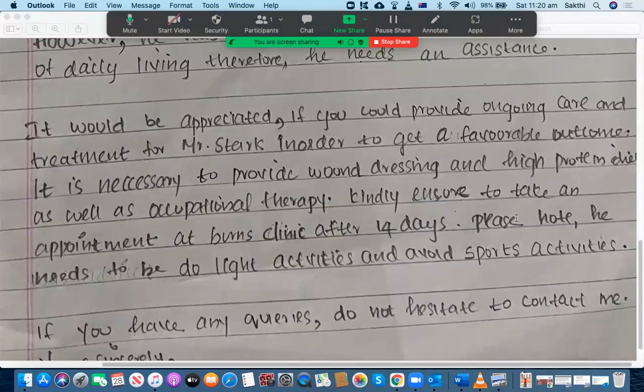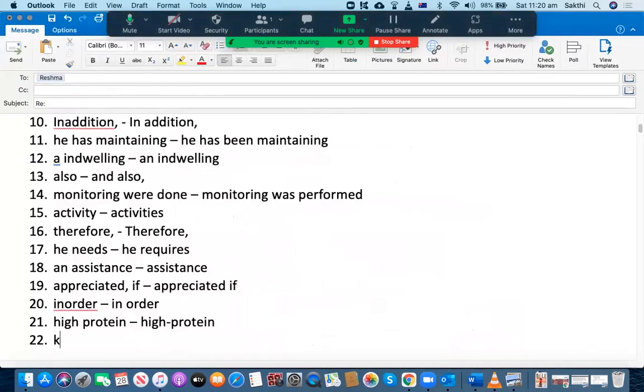That's all right. Kindly ensure to take an appointment at Burns Clinic after 14 days. All right, so again, "kindly ensure to take." No, this is wrong. The way you're requesting is not good. "Kindly ensure." You're using the active voice, but you shouldn't use this one. You should use the passive form only.